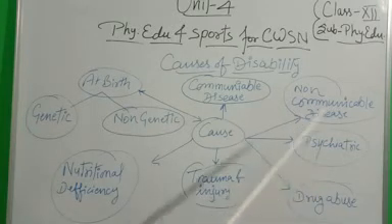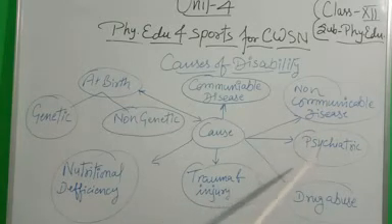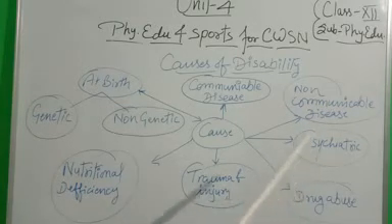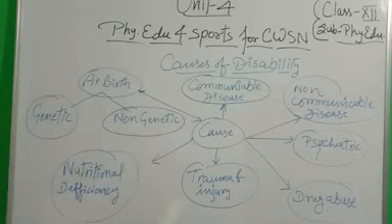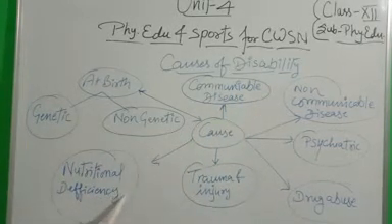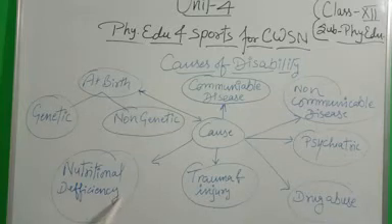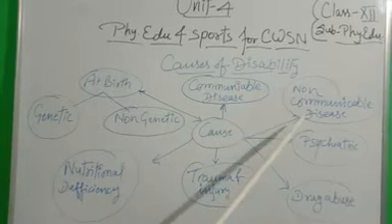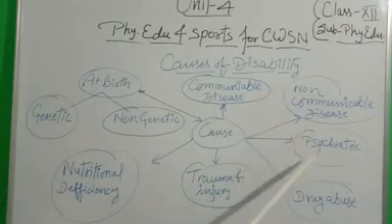In that, one of the most important causes is called nutritional deficiency. If we do not concentrate on our diet, or we are not able to take a balanced diet, then due to that also disease can be possible.